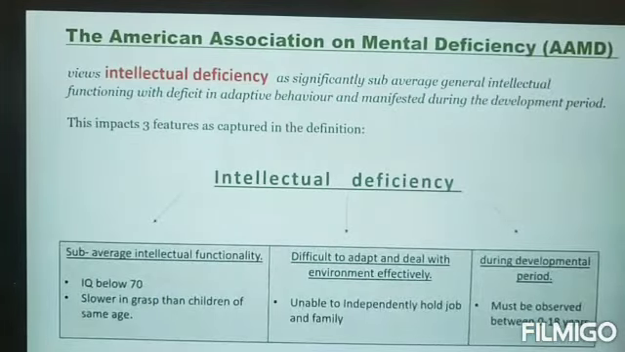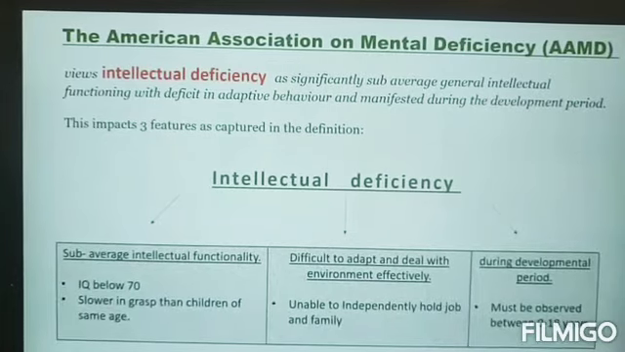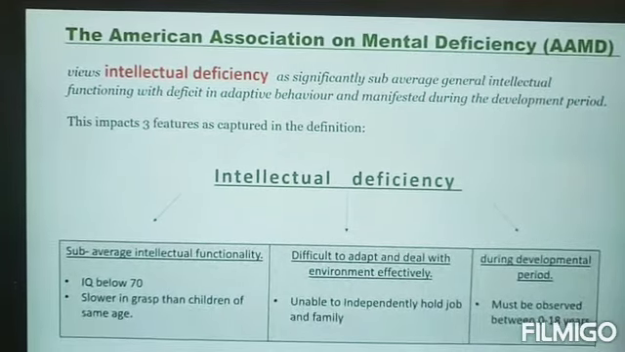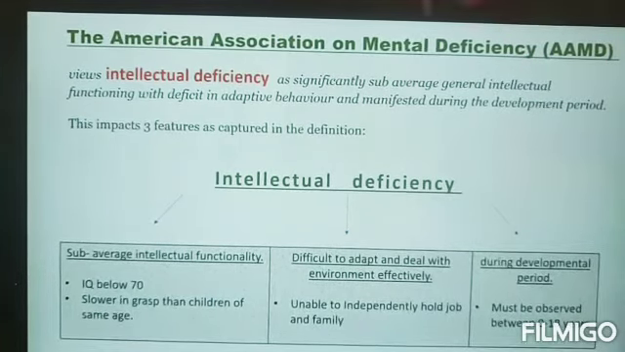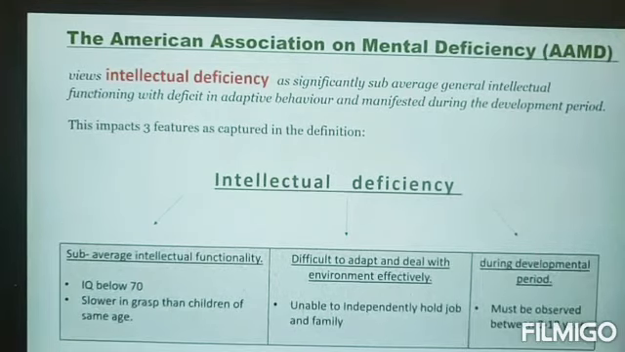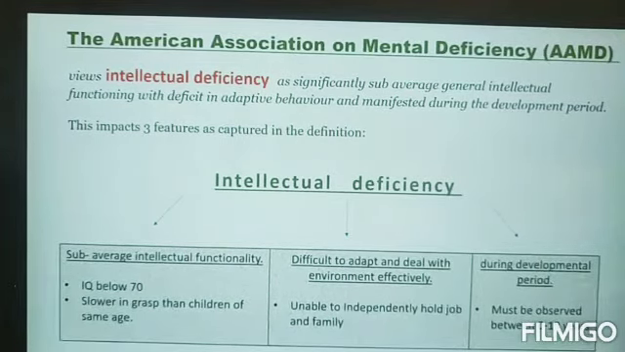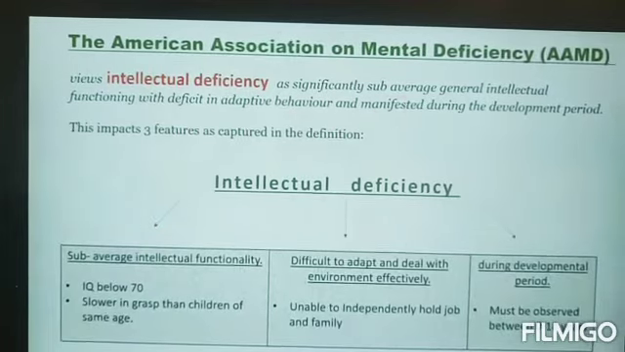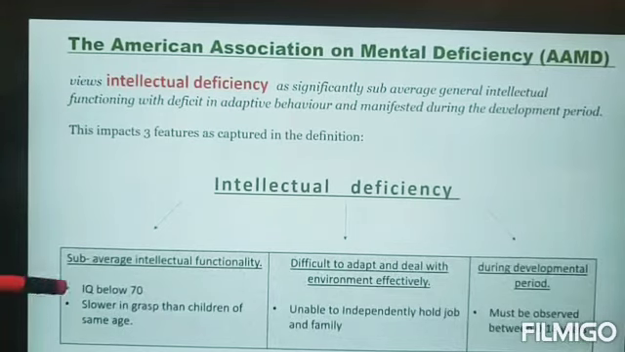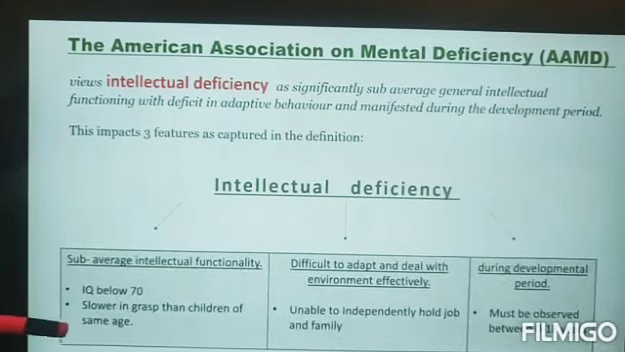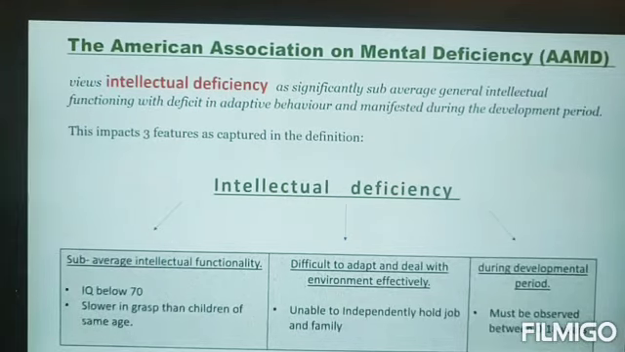Okay, the next thing we did was intellectual deficiency. I would just like to define it. The American Association of Mental Deficiency, AAMD, defines intellectual deficiency as significantly sub-average intellectual functioning. I have put the whole definition in 3 columns so that it is easy to remember, and these are the 3 parts. So sub-average intellectual functioning means that the person who has intellectual disability would be slower in grasping the concepts which other children of his or her age will easily grasp.